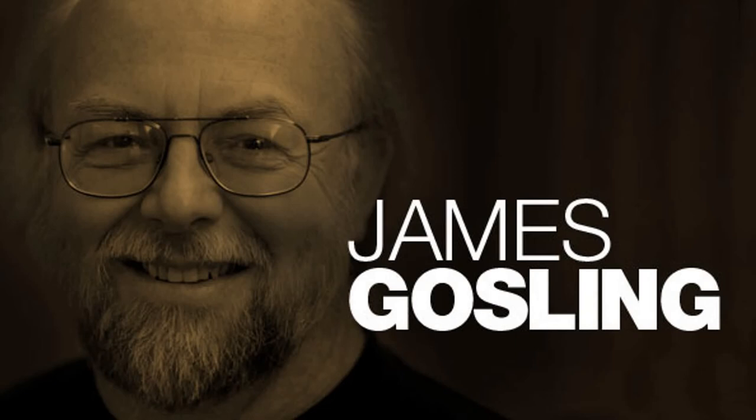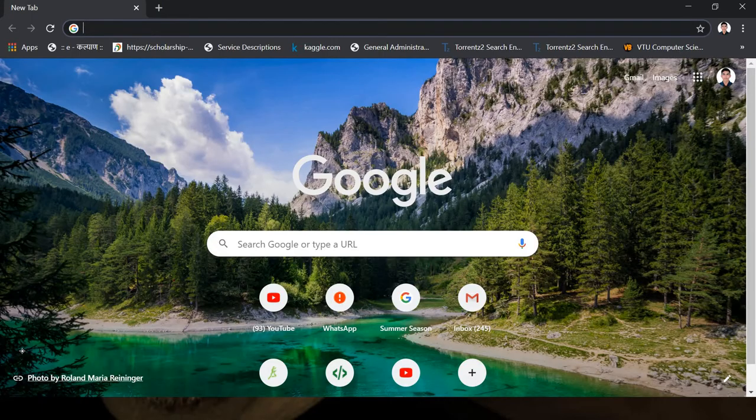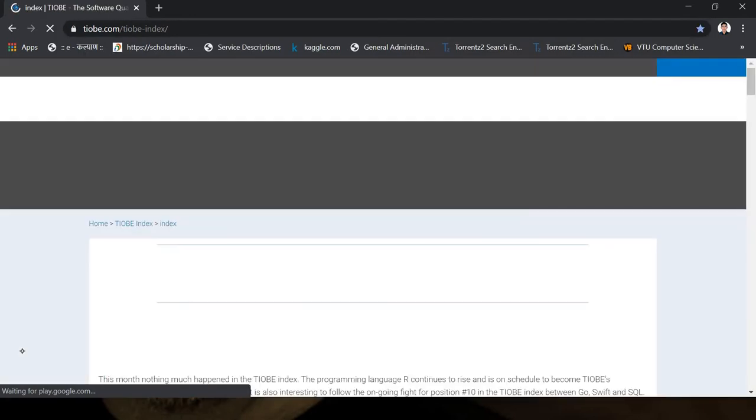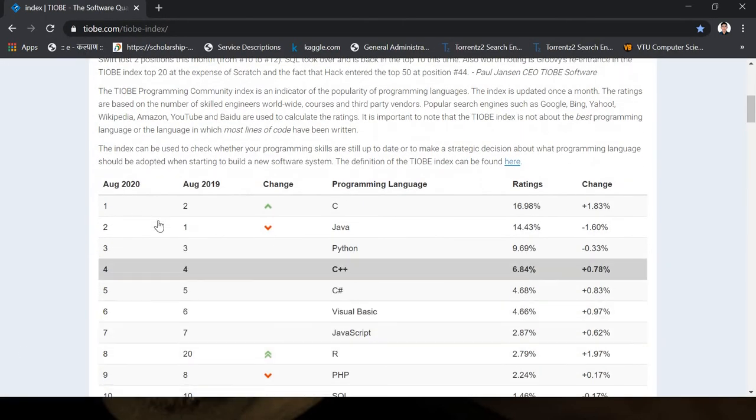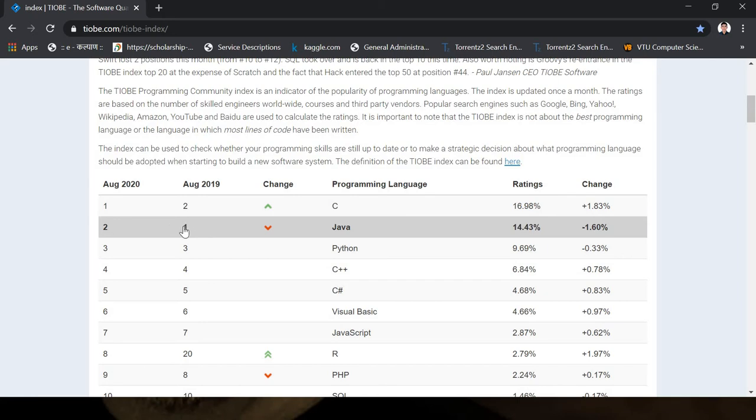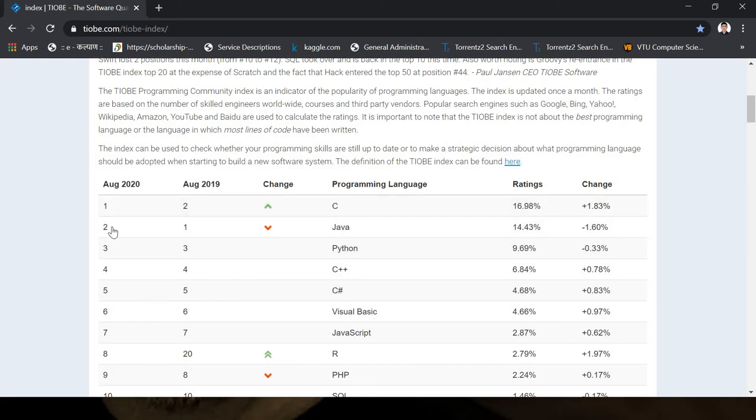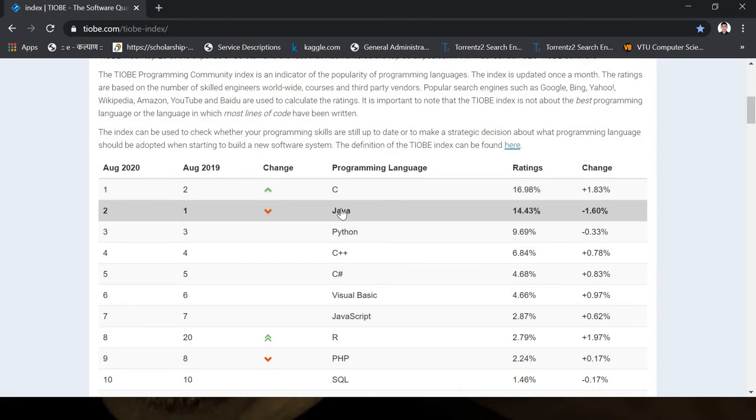So how does Java differ from other programming languages? For that, let me show you a survey done by a company. So as you can see, Java was the first programming language in August 2019, but now in 2020 it is second, according to this month-wise survey. So C is on top, but you can't make an internet application by using C. So for that we use Java, and most of the companies use Java.